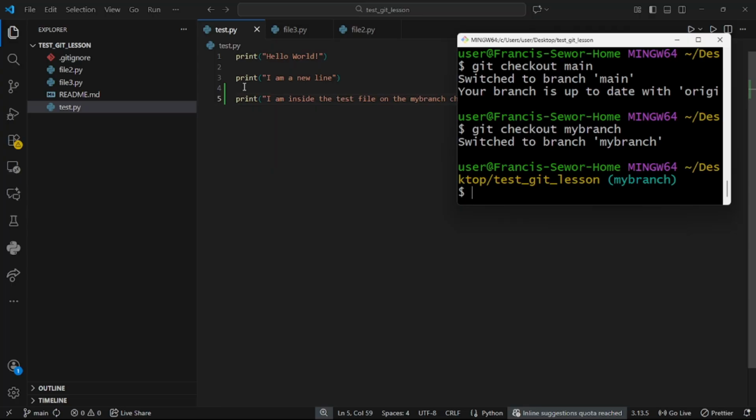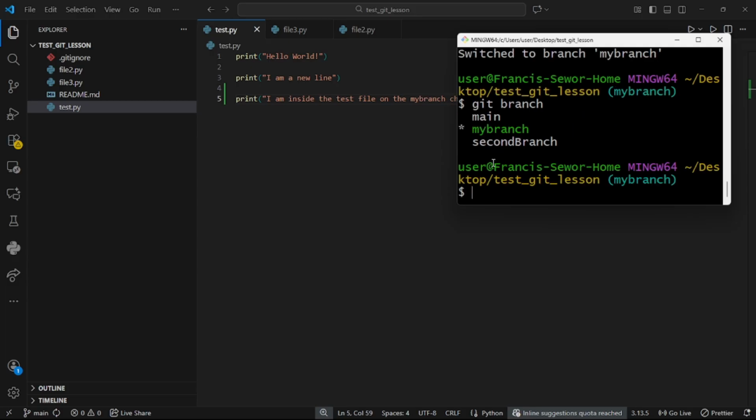You see, this line has come because this change was made inside my branch and was committed when we were on my branch, but the other branches couldn't get that.